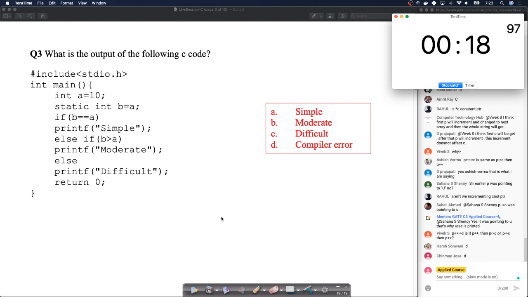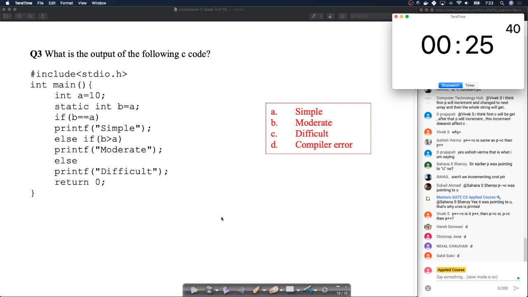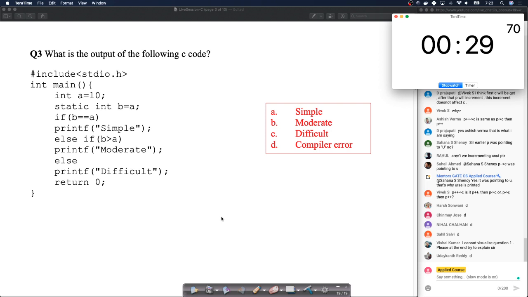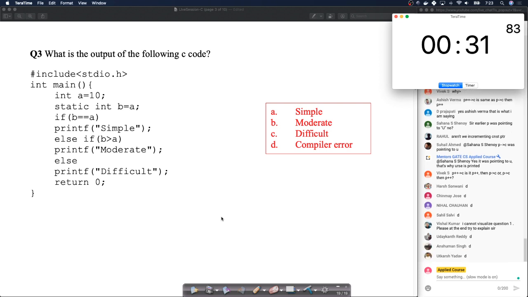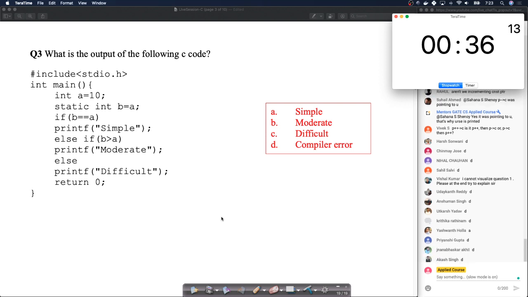Some of the questions that I could not answer, thankfully some of our teammates are answering in the chat window. I'm moving fast because we have 10 questions. We are still in the third question, so I'm trying to move fast because we want to do this in 60 to 70 minutes. This is a very simple question.